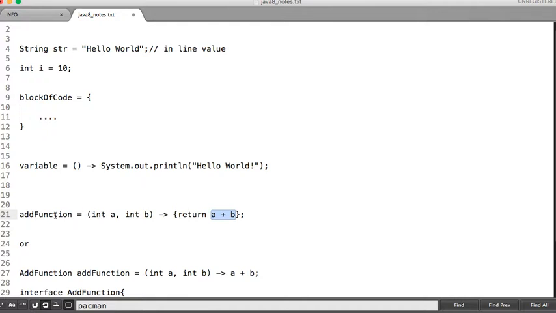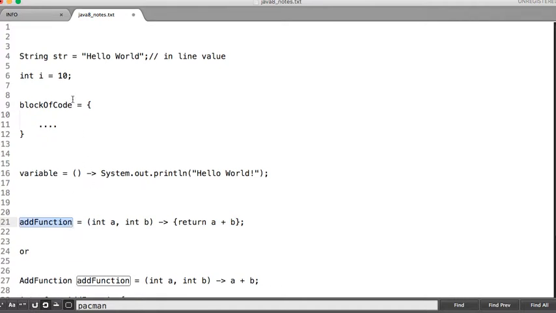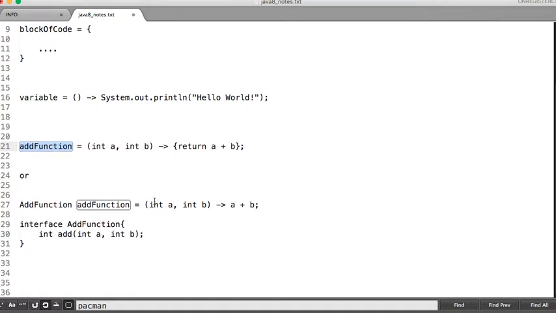What is the type of this lambda expression? What is the type of this variable? For example, the type of this variable is string. So what is the type of this variable? In Java 1.8 they haven't introduced any type to refer to lambda expressions, so we need to write our own functional interface like this.